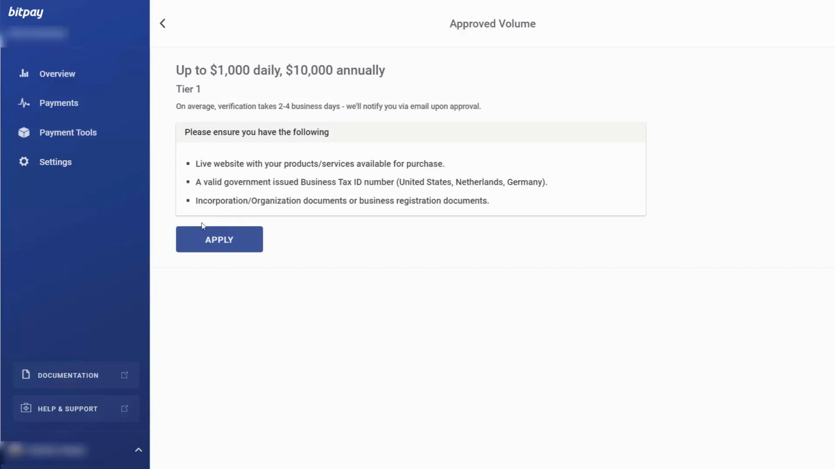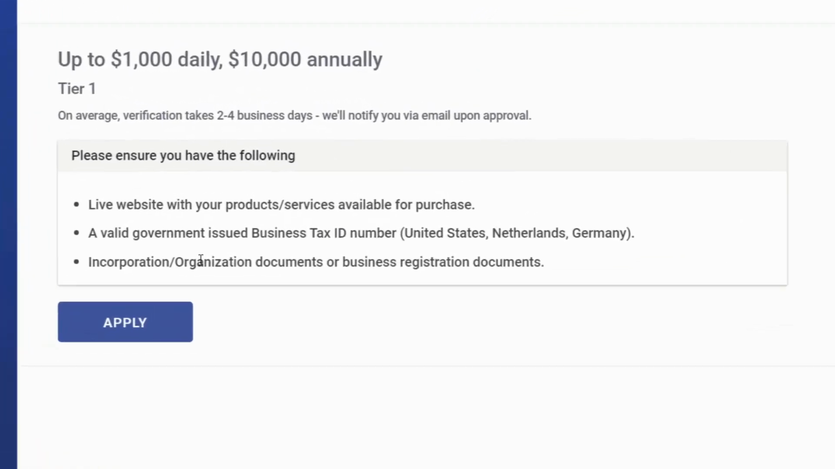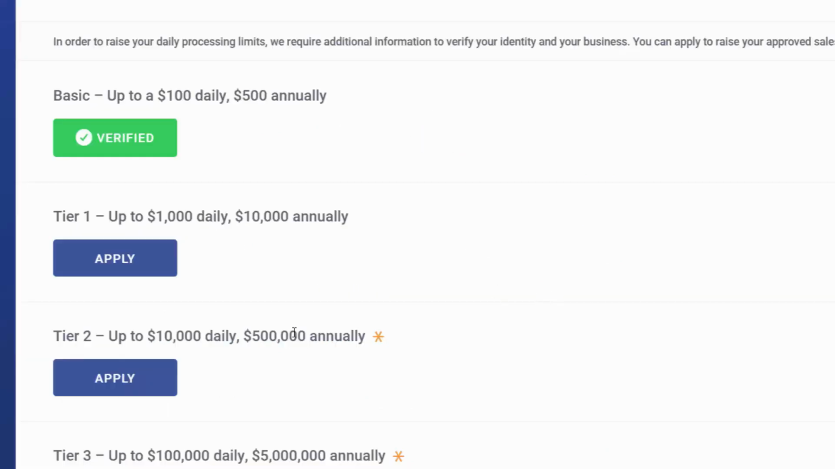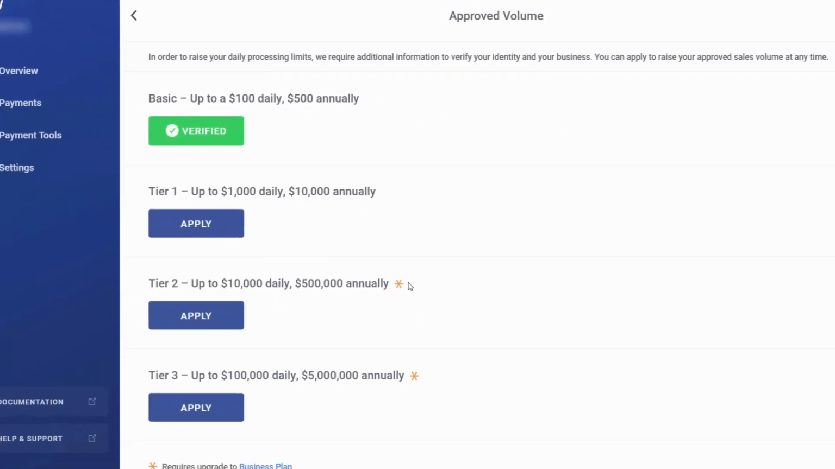And this is what BitPay will need in order to approve you for this level. And then if you have these documents, you'll then need to click apply. And then you'll be asked to upload these documents direct to BitPay. Now, you can also make application to apply for Tier 3, that would allow you to generate up to $10,000 daily and $500,000 annually.